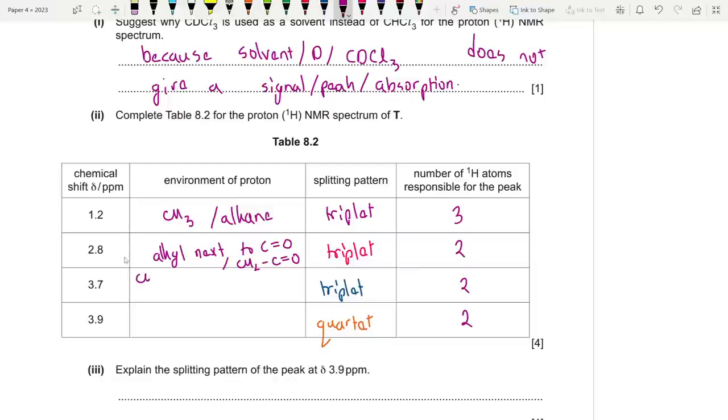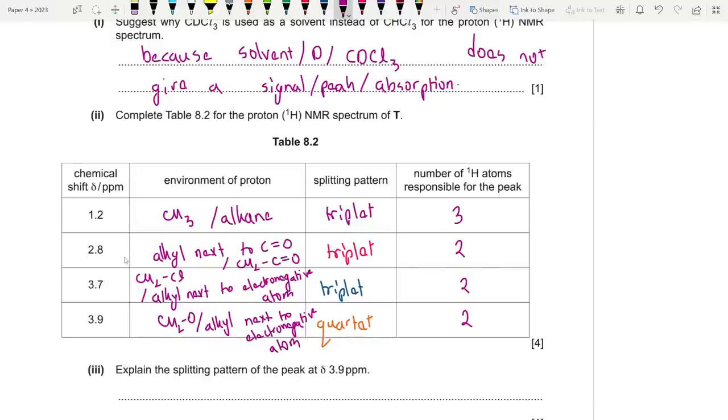It is basically a CH2Cl, or you could say that it's alkyl next to electronegative atom. Same goes for the one below. You could just say that it's CH2O, or as usual, alkyl next to electronegative atom. Just go for the easy one. Simply CH3, CH2CO, CH2Cl, CH2O.